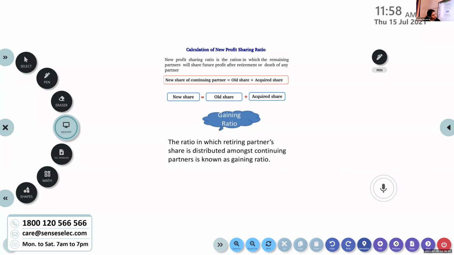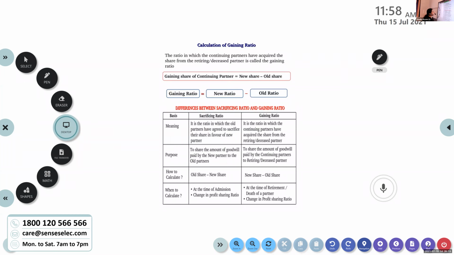Yes, remember gaining ratio? It is the ratio in which the continuing partners have acquired the share from the retiring or deceased partner.